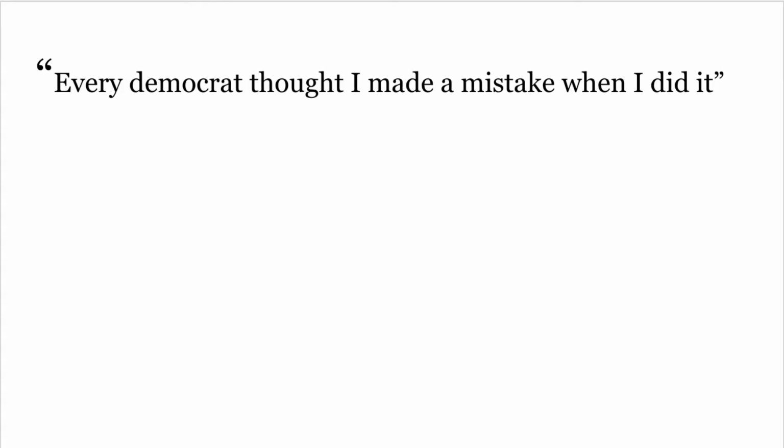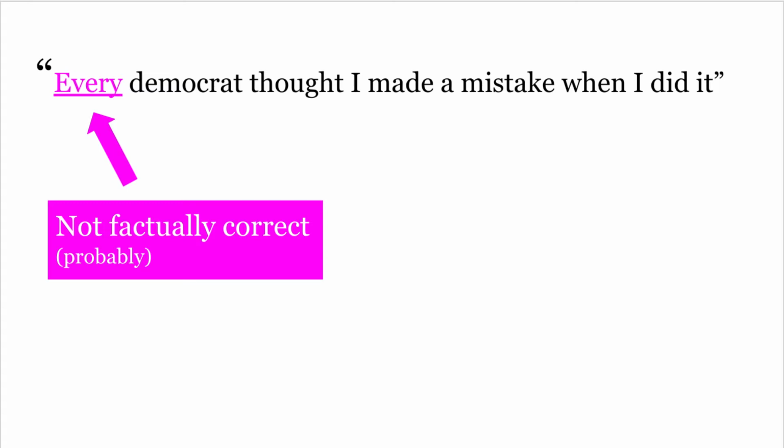In the clip, Trump says every Democrat thought I made a mistake when I did it. This is a blanket statement. He's applying a known fact that a Democrat didn't like a part of his response and applied that to all Democrats. Now, it seems unlikely to me that every single Democrat thought that he made a mistake. I say this because it is very much possible for someone to be a Democrat and believe that part of his action was not a mistake. They are not mutually exclusive and thus a possibility. If you yourself are a Democrat who didn't think that his action was a mistake, you effectively prove his statement wrong. But here's the catch.